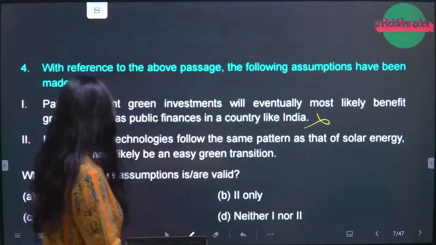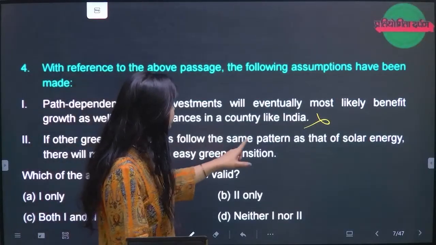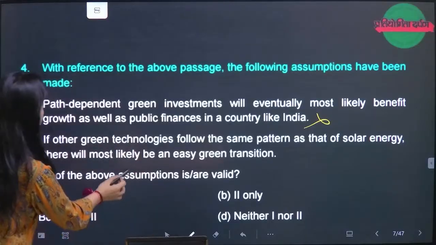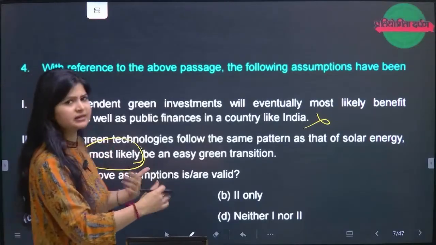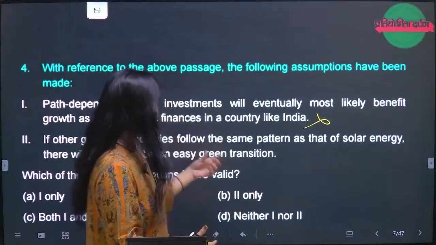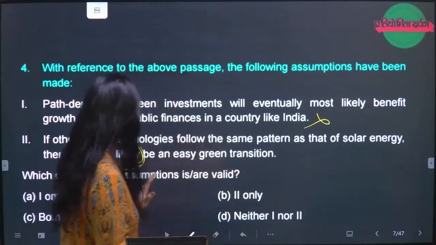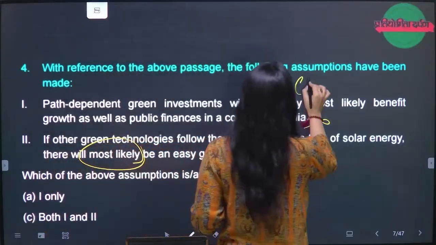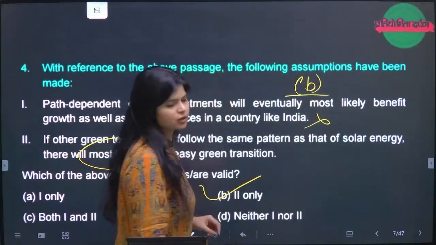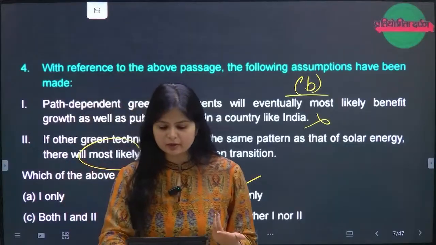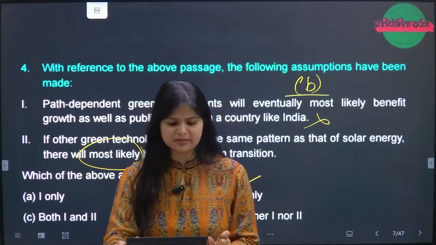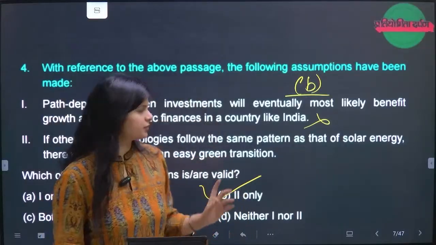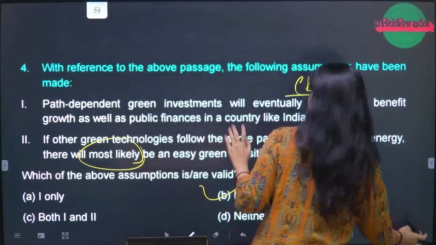The second is, if other green technologies follow the same pattern as that of solar energy, they will most likely be an easy transition. Now, assumptions are like most likely, it can happen, definitely, that is the essence. I'll go with B in this. Question number 4, B is the answer. A lot of times you will find that a lot of people will say C is the answer, but according to me, B should be the answer because there is no mentioning of public finances.